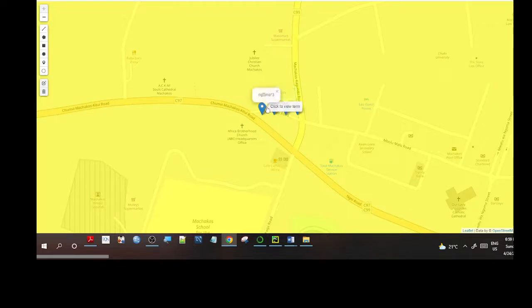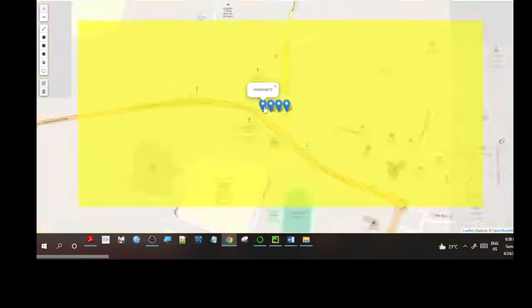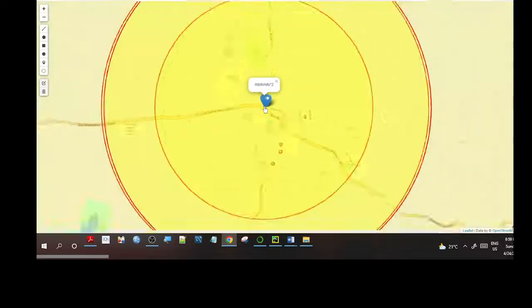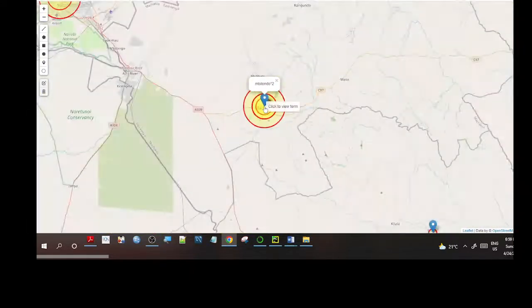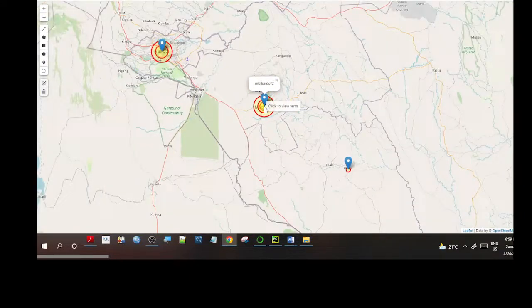Then there is a word Mbilondo, which is disturbing because it has been given a value of 2 in a range of 2 to 5. Mbilondo means a dark person, and it's abusive. Let me see another region outside Kenya.